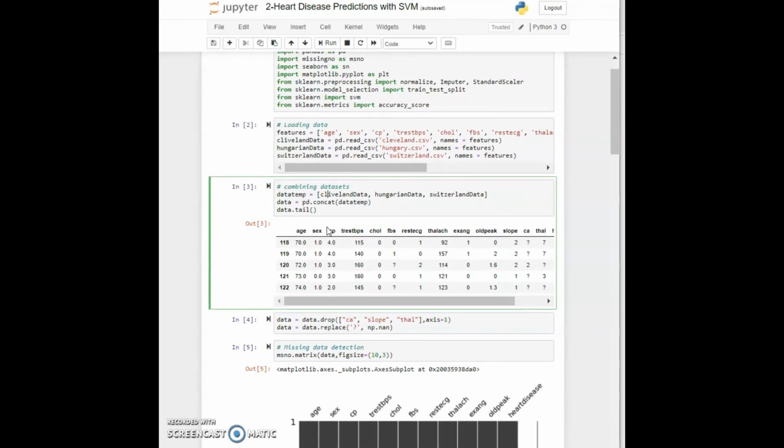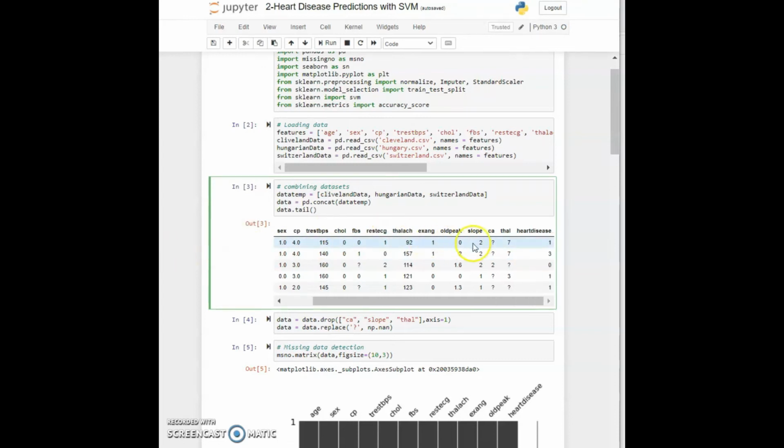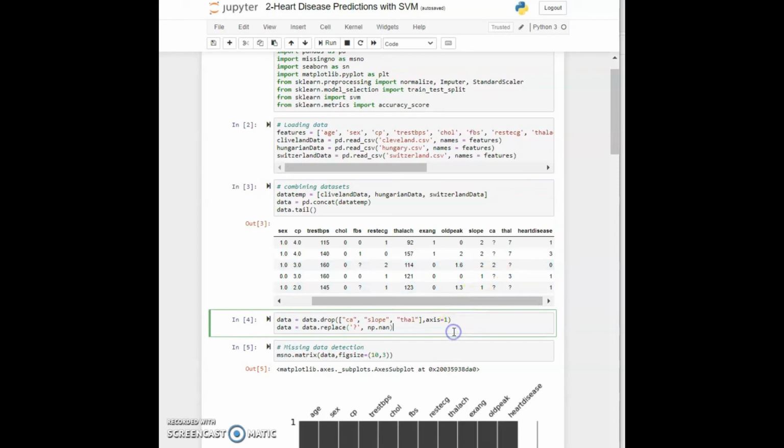Now if we check using the .tail function the last few rows of our data, we can see here that we have some question marks. And what we are guessing is actually that these are not the correct ones. So in cell 4, we will need to replace these question marks with some proper values, something valuable like np.nan. Now np.nan just means from NumPy we will be using not a number, and then we will later on see how to handle it.